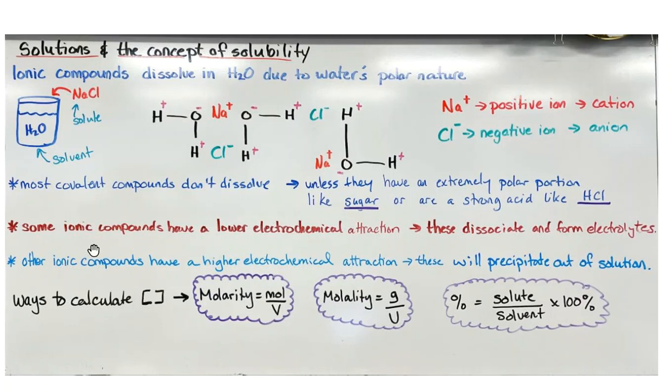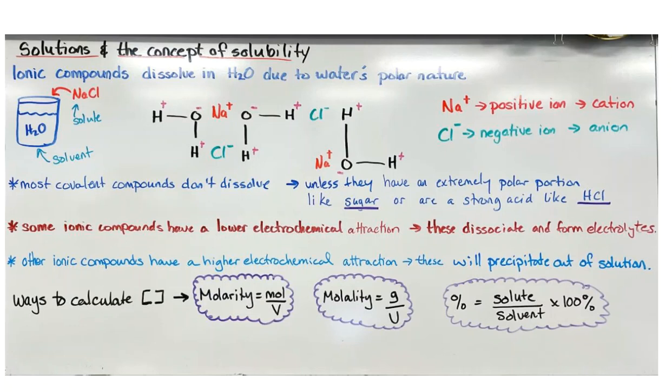So when we dissolve something like sodium chloride in water, the sodium and the chlorine are going to break up. The sodium chloride is the solute, what you're dissolving, and the water is the solvent, what you're dissolving into. As this happens, the sodium and the chloride break apart and arrange themselves. The sodium, which is positive, arranges itself by the oxygens, and the chlorine, which is negative, arranges itself by the positive hydrogens. We call sodium ions and any positive ion a cation, and we call any negative ion an anion.